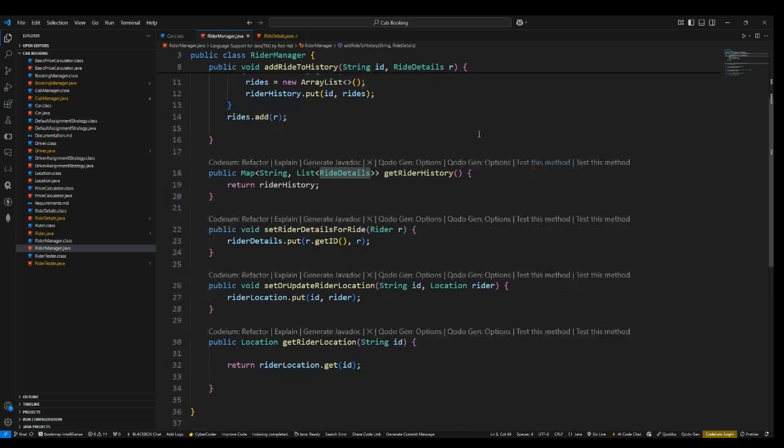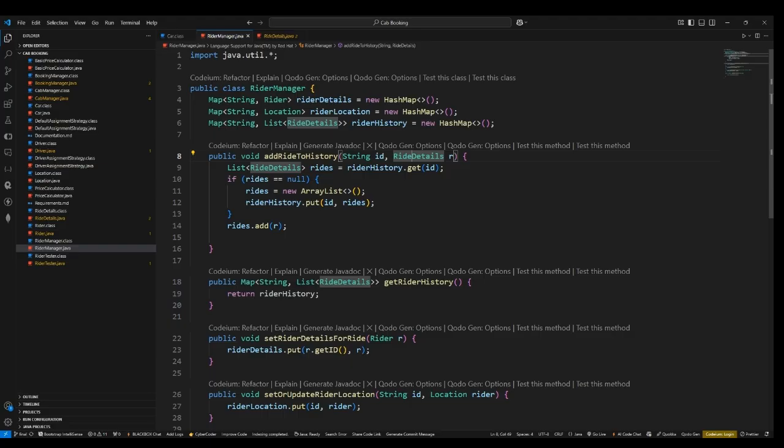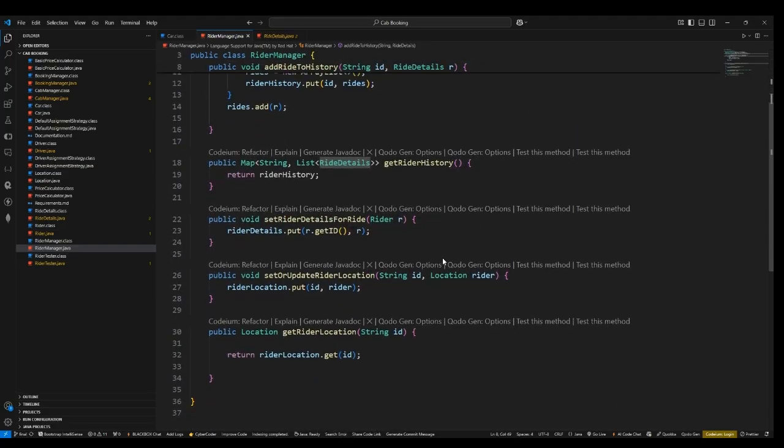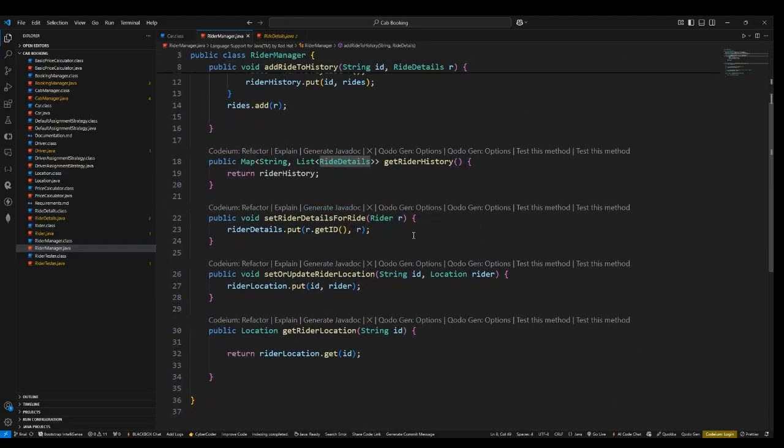Next, in order to get the rider history, because in the end we want to see the history, for that purpose we are using this getter. It is retrieving the map, so it is basically a getter. And the set rider details for ride. This is like the registration process for the rider.